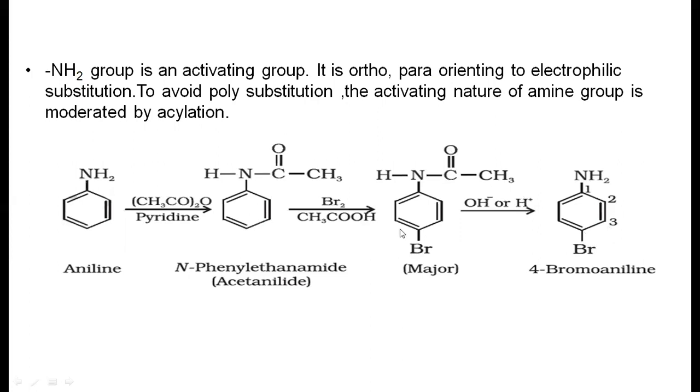When aniline reacts directly with bromine, because in aniline the nitrogen is a strongly activating group, it produces 2,4,6 tribromoaniline. So to produce ortho or para substituted aniline, we need to moderately deactivate it. By reacting with acetic anhydride, the acetyl group is substituted in the place of the hydrogen, which produces the acetanilide, and further reaction with bromine produces the parabromoacetanilide. On further hydrolysis, this group is eliminated and produces the parabromoaniline.